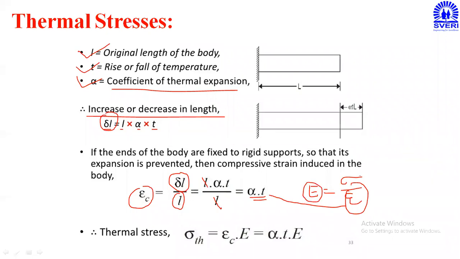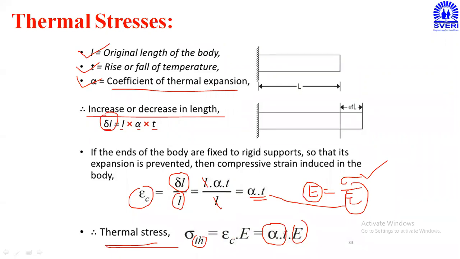So I have written the formula in the form of sigma TH. Sigma TH represents the thermal stress, which is equal to strain into Young's modulus. So put the value of strain, alpha into T, and keep E as it is. So the thermal stress formula is equal to alpha into T into E.